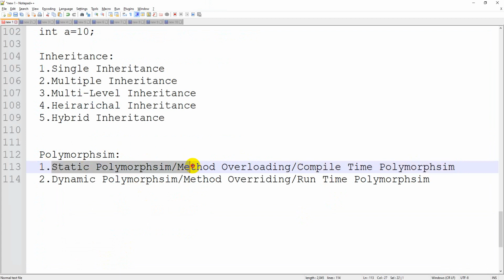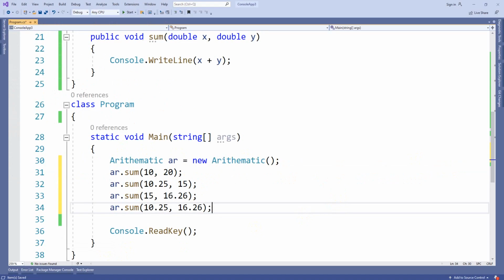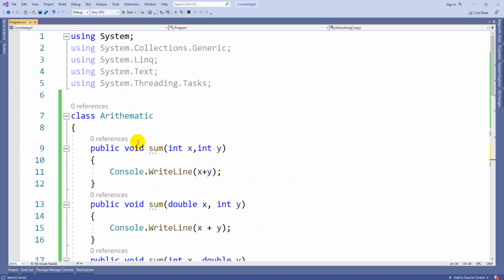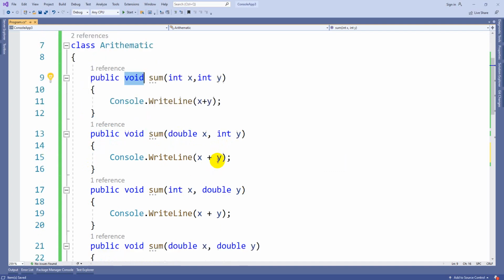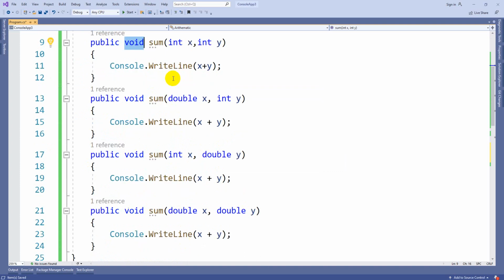So this is what static polymorphism, or method overloading, or compile time polymorphism. Once again I am repeating, inside a single class having multiple methods with the same return type and which differ by the parameters, those we can call static polymorphism, method overloading. Okay, so I can give you one more example.